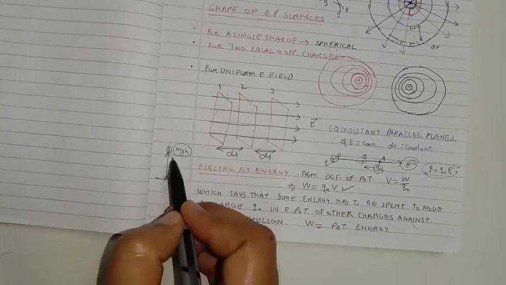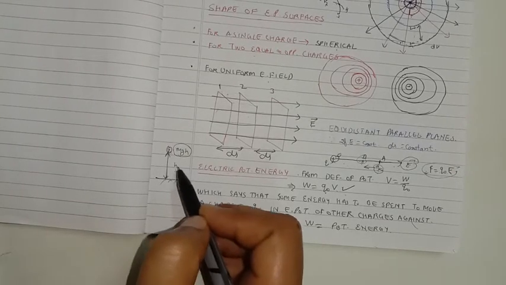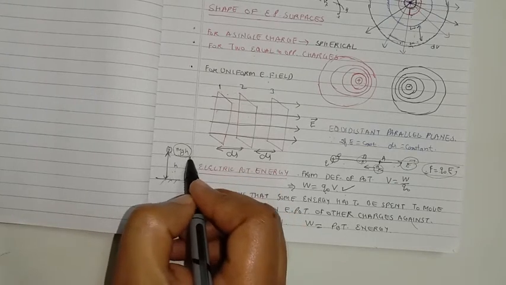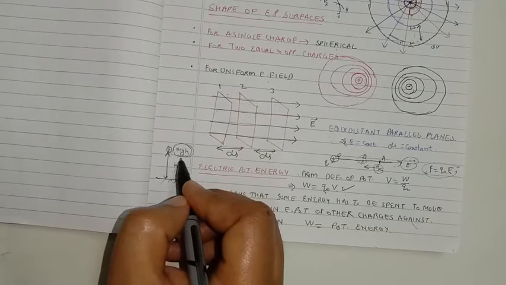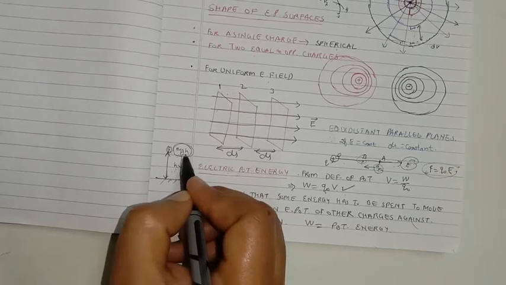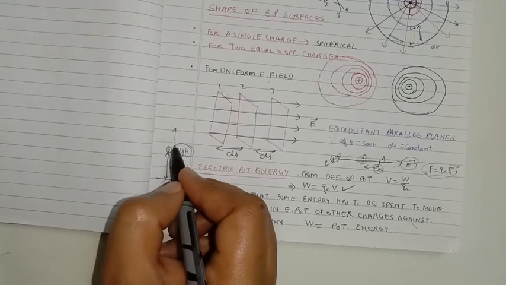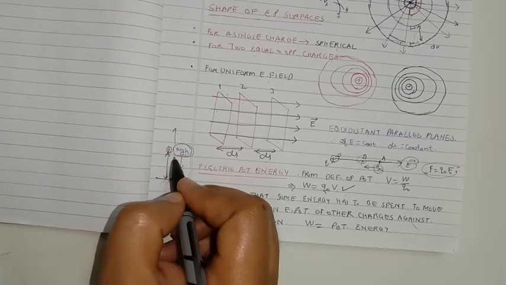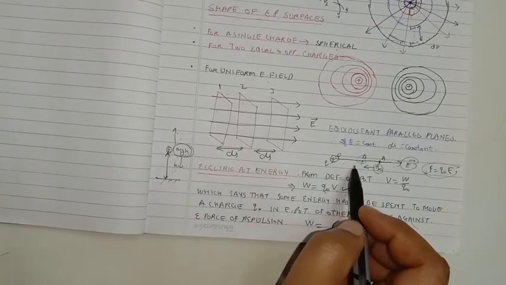Just like when body of mass m is present at height h, we always have to hold it against the force of gravity so that it always maintains its gravitational potential energy mgh. If we let it go, it will drop, potential energy will decrease. If we raise it further, we are doing even greater work against the gravity, so potential energy increases. So in potential energy we are not moving the body. Same is the case here.